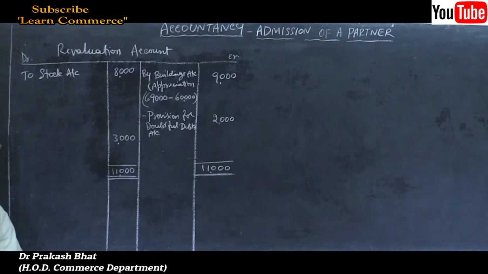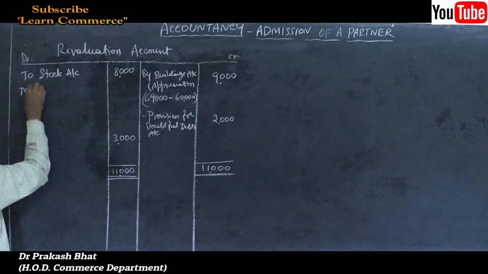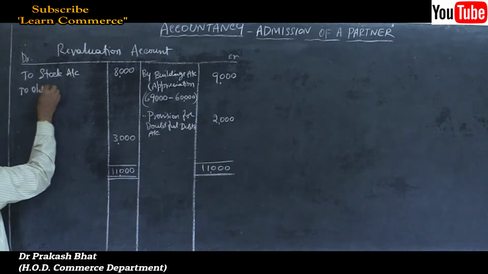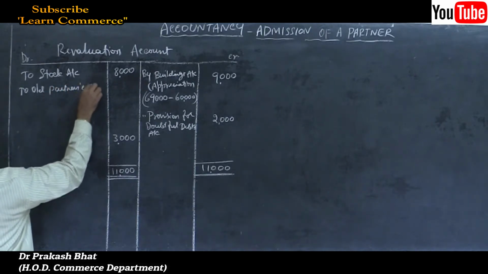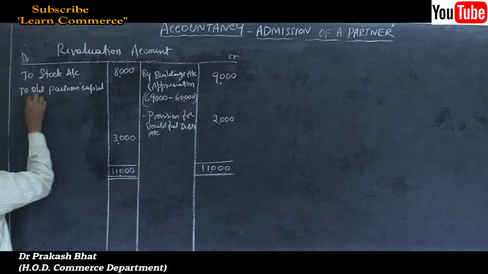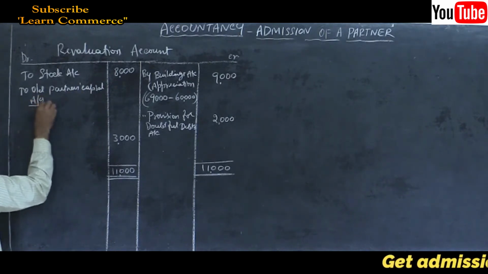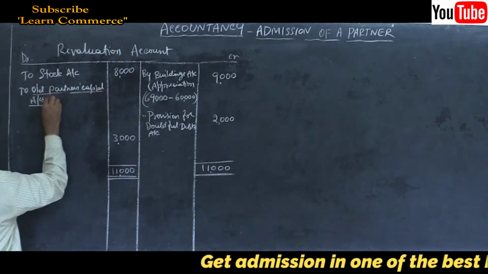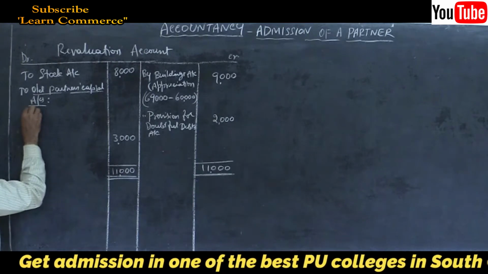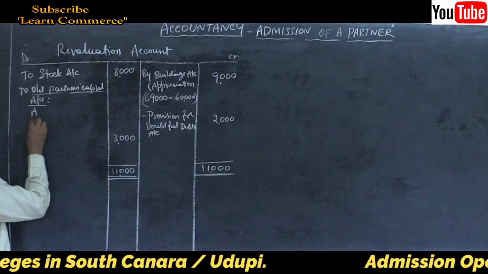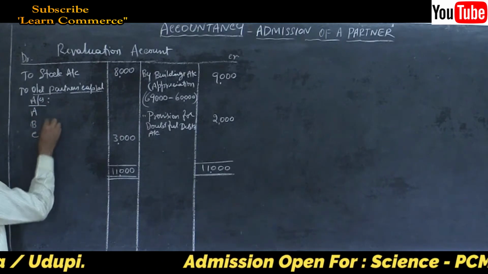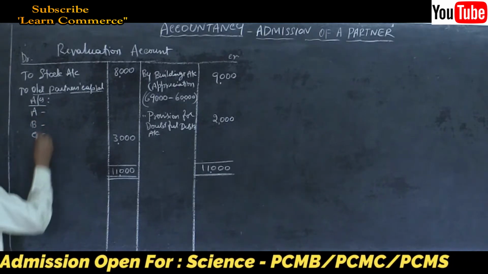Distribute it among all the partners, that is old partners, not new partner, only old partners, to old partners capital accounts. Under that, who are the partners? A, B and C. Correct. Share it among them, 3,000